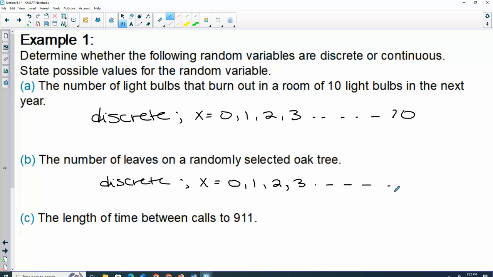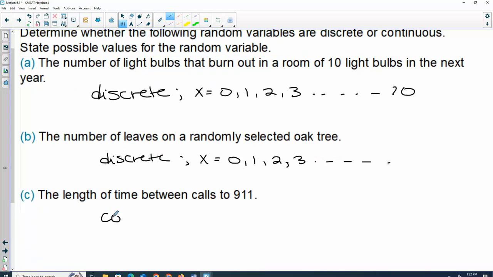C, the length of time between calls to 911. Continuous. Okay, what kind of values could we get for that? Would you say, Gianna? You got distracted. Focus. Okay, there's no maximum amount of time.